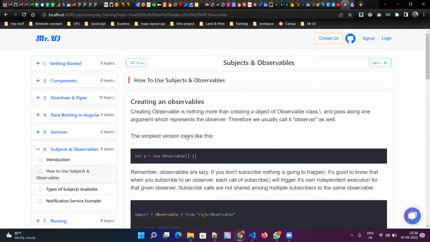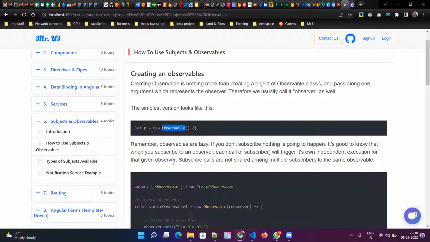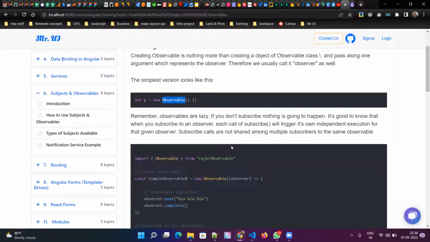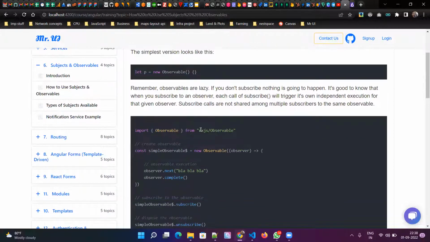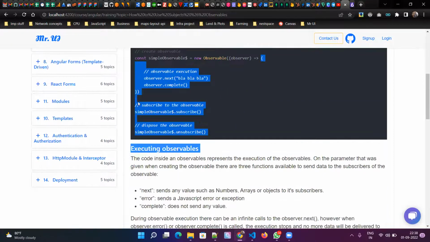So normally to create an observable, we have to use this syntax. Okay, you're creating a variable p, and then we are creating an object of this class Observable. But whenever you create an observable, you have to provide an implementation. Okay, it's like an interface. So I created the object, and this is the initializer, sorry.